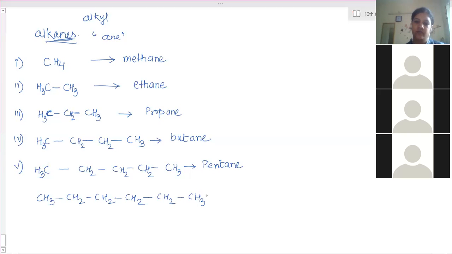Clear? Yes, ma'am. It is hexane. Alkanes, clear? What is it for 7? Heptane. Ma'am, is it hept or sept? Older is sept, new is hept. So if we write hept or sept, we'll get marks? Both are right here.